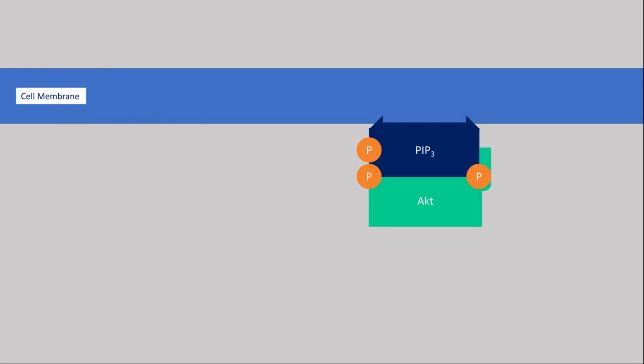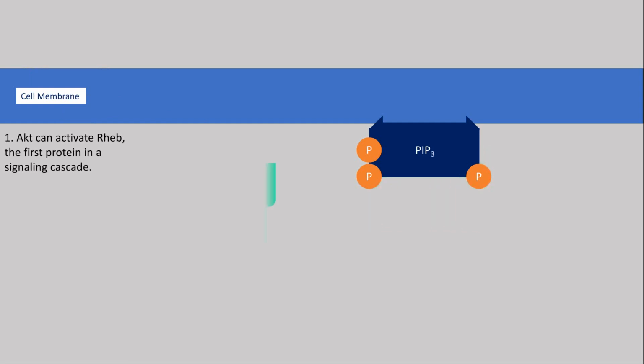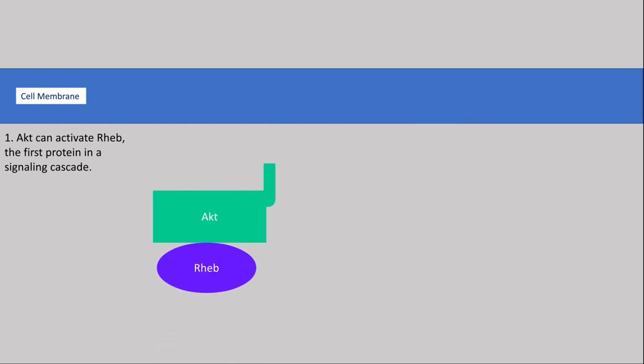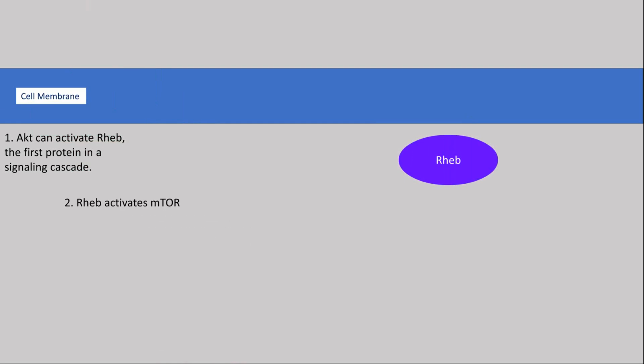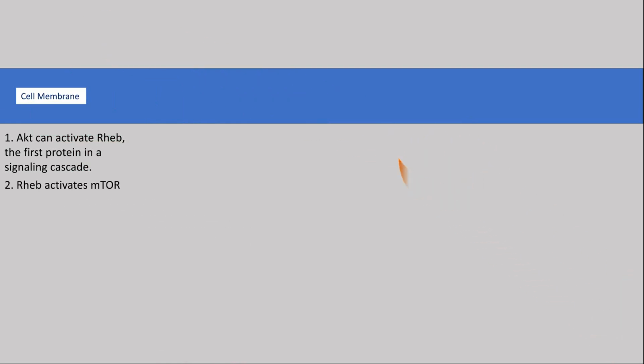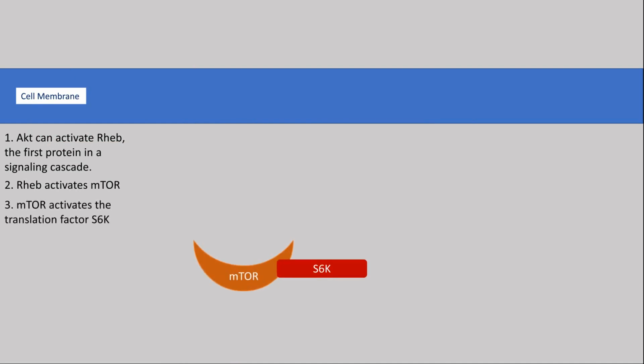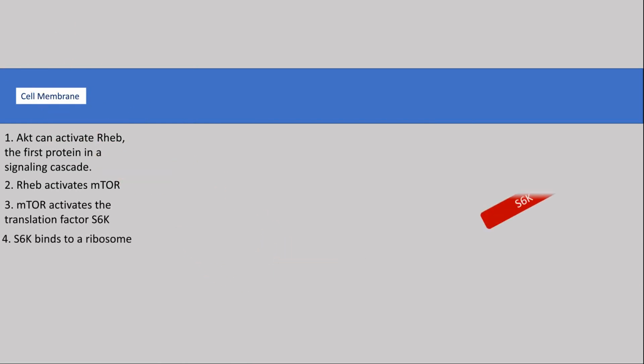AKT is also known to activate protein synthesis in a multi-step protein cascade in which AKT binds to Rheb, which activates mTOR. mTOR then activates the translation factor S6K, which activates a ribosome to translate a protein.